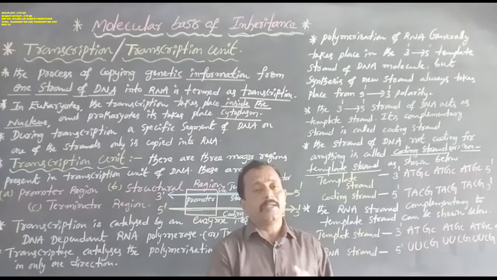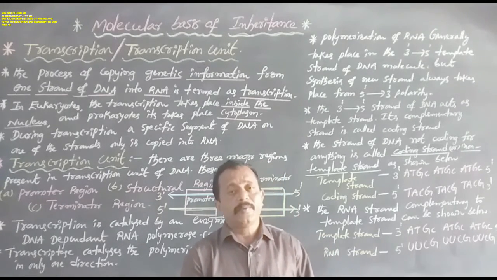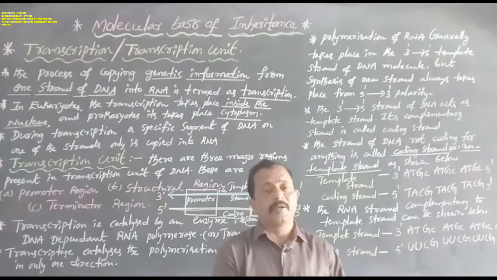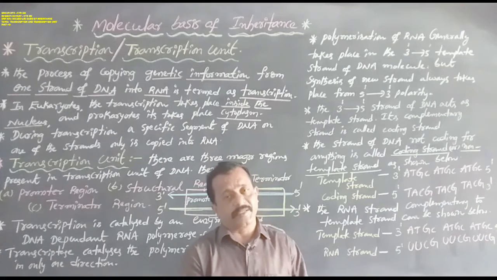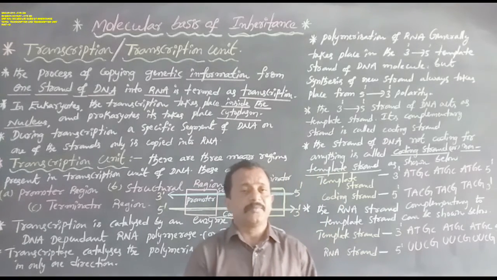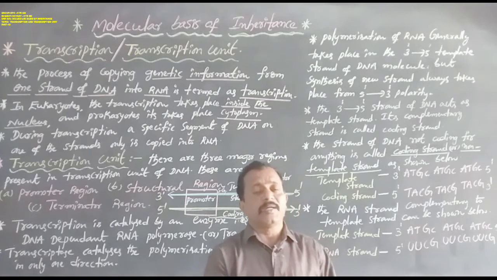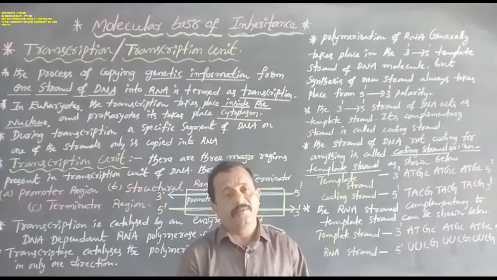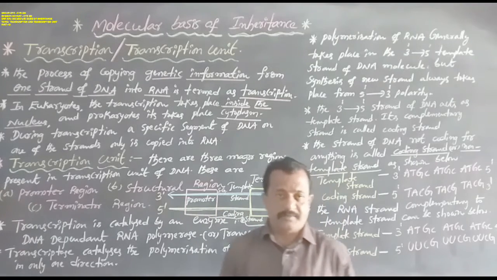Because RNA is involved in many life processes such as metabolism, translation and splicing. At the same time, DNA also evolved from RNA. Hence RNA was the first genetic material.